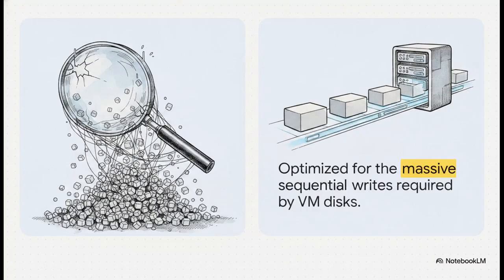Block size is another really crucial tuning lever. A 4 kilobyte block size is great for saving space if you have millions of tiny files, but it creates a massive tracking overhead for large files. On the flip side, a 64 kilobyte block size might waste a little bit of space for tiny files, but it is perfectly optimized for massive sequential writes. Think of it like our city planner from earlier, zoning for tiny houses versus giant skyscrapers. You absolutely need the right plot size for the right building.